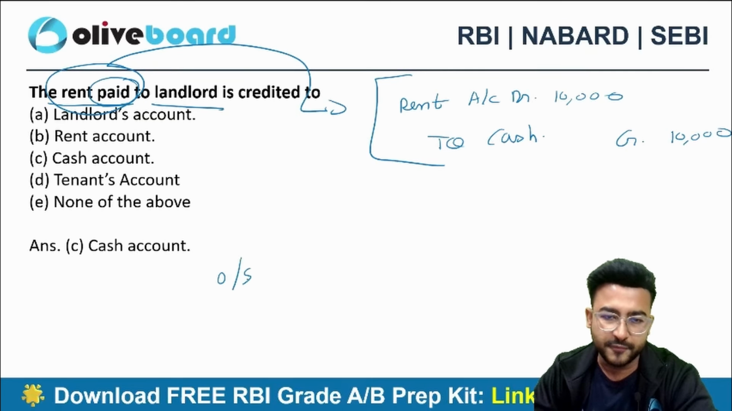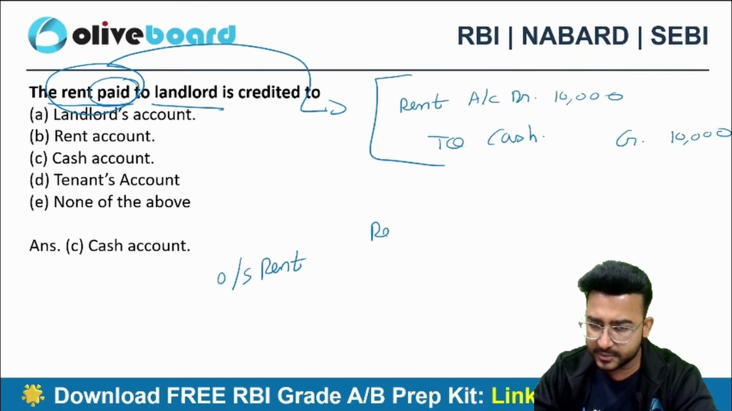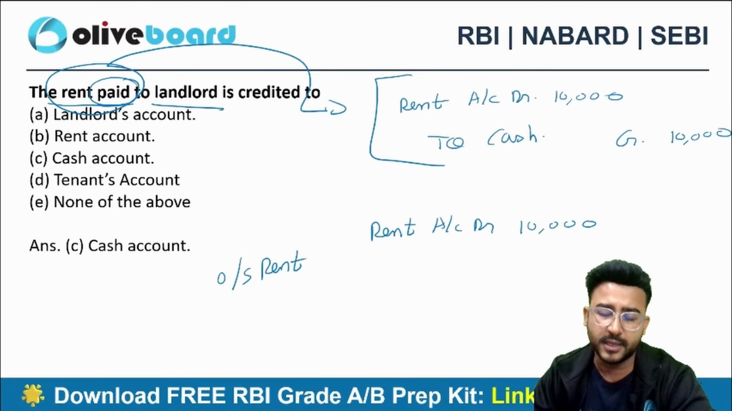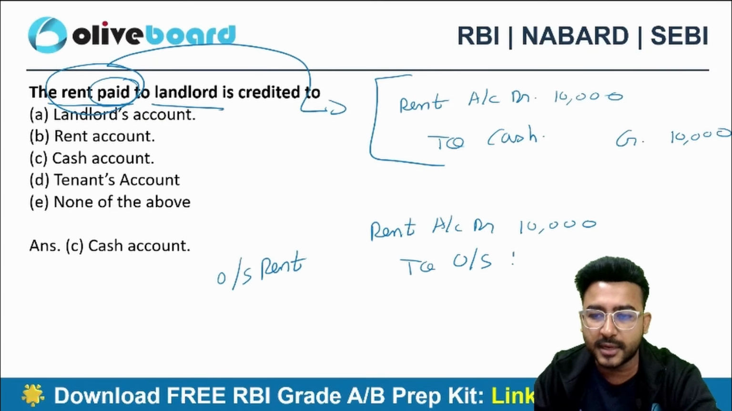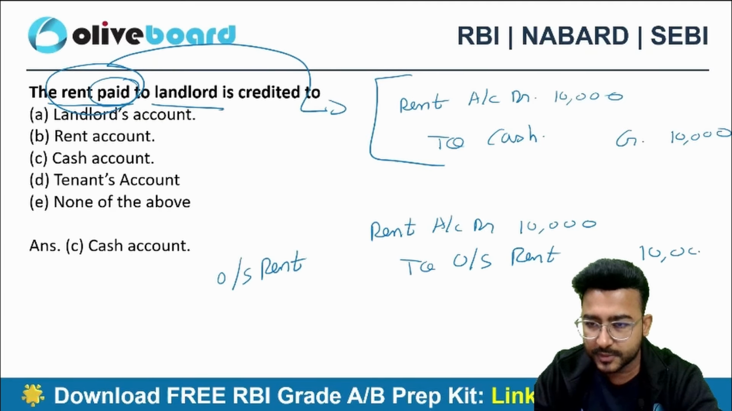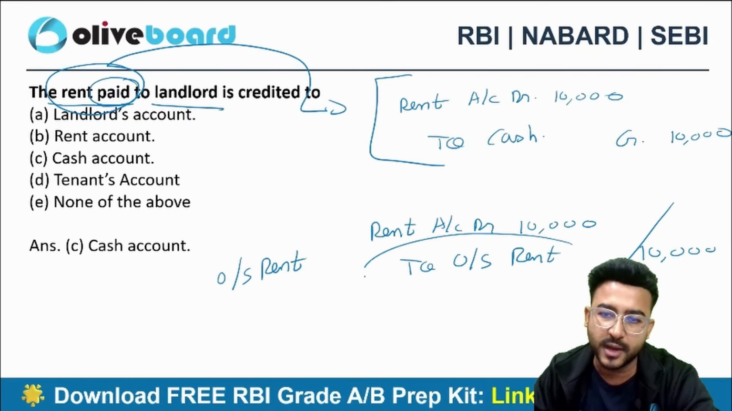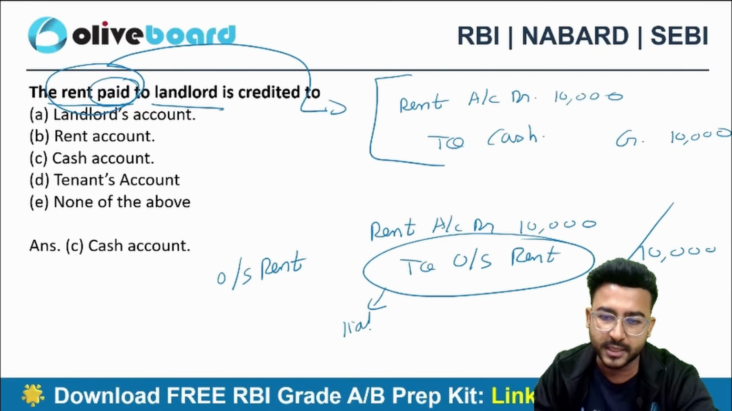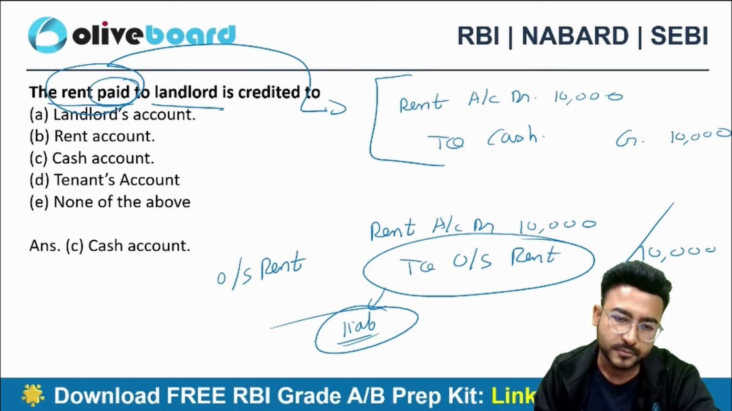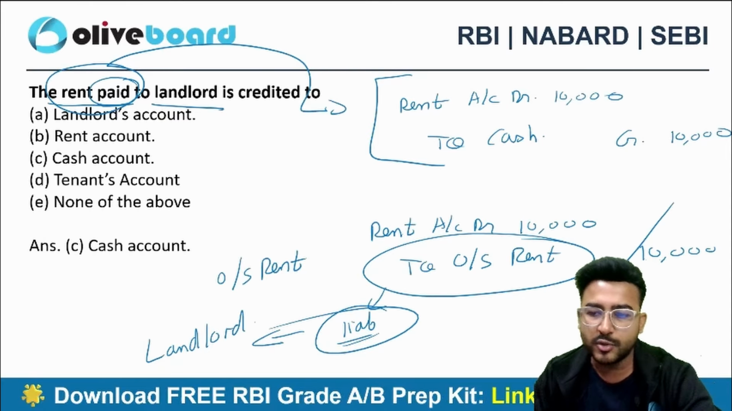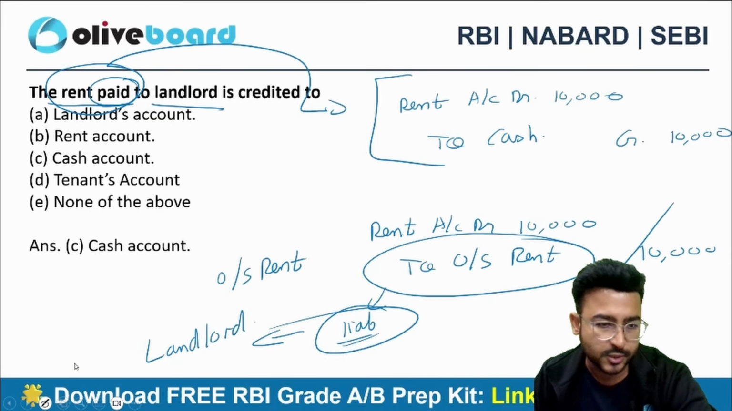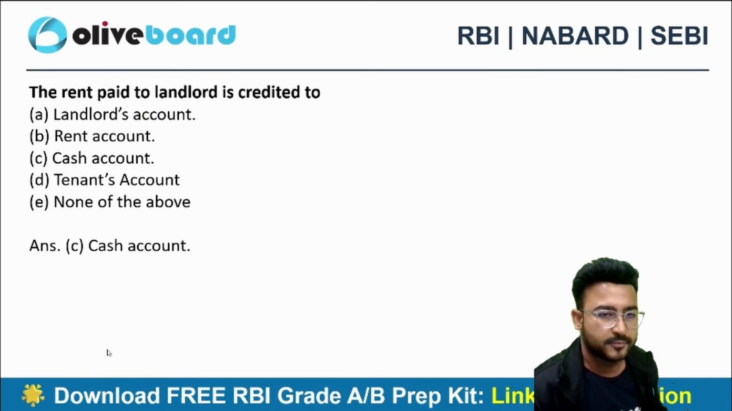What if it is an outstanding rent? Rent is my expenditure. It doesn't matter whether it is outstanding or not. It will definitely increase the expenses. So rent account debit to outstanding rent, 10,000. This is the entry for outstanding rent. Sir, why are you crediting outstanding rent? Because this is a liability for me. This is nothing but my landlord. I have to pay 10,000 rupees to my landlord. Outstanding means you have to pay it. It is due.